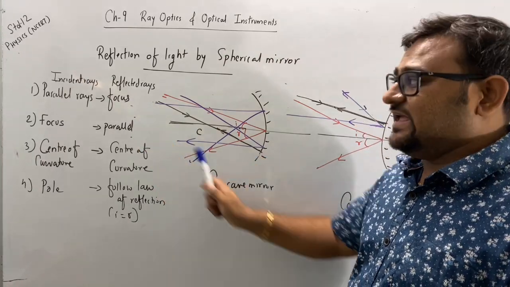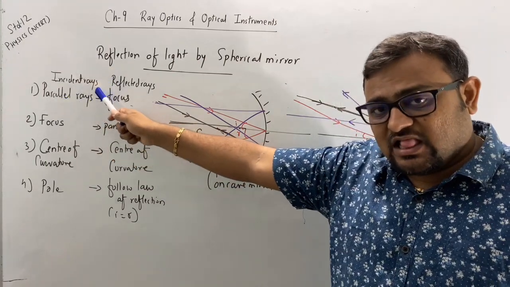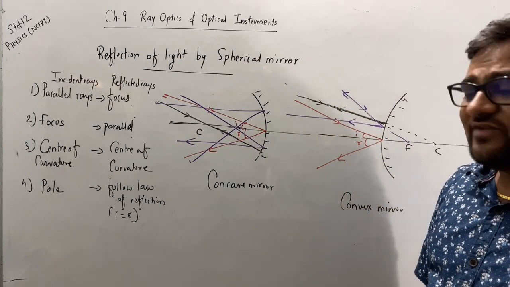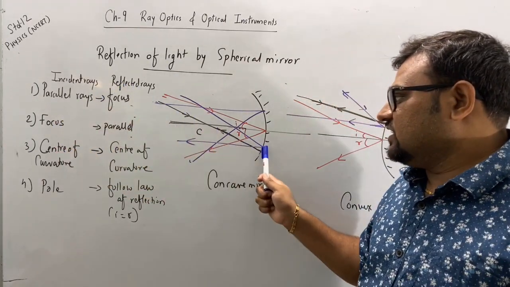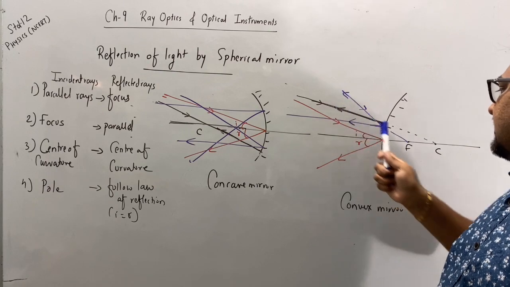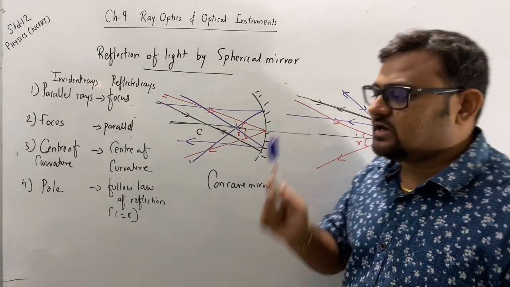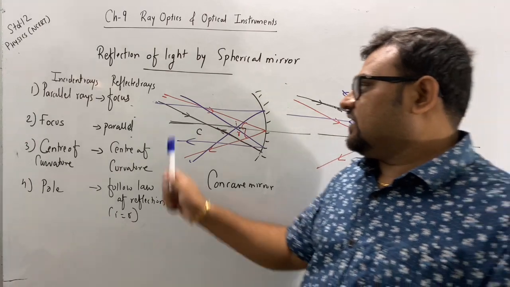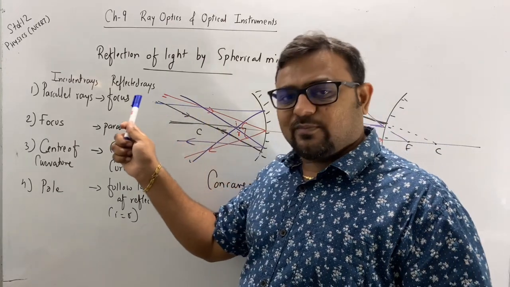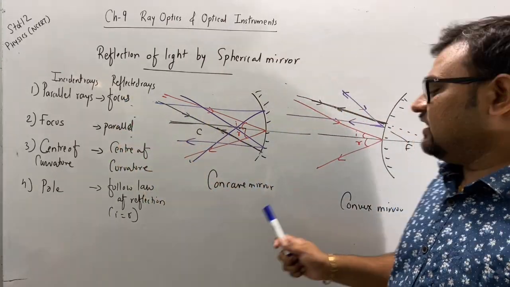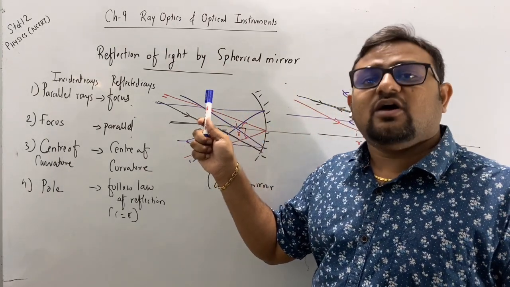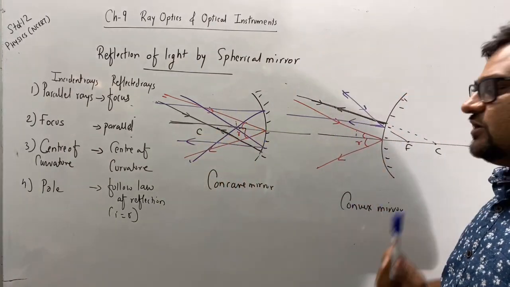concave mirror. When the incident rays are parallel, then the reflected rays diverge away from the focus in convex mirror. When the incident rays pass through the focus, the reflected rays are parallel. When the incident rays are directed towards the focus, the reflected rays are parallel in convex mirror. If the rays are passing through the center of curvature, then the reflected ray will follow the same path but in the opposite direction in concave mirror. And if the rays are directed towards the center of curvature, again the reflected ray will have the same path but in the opposite direction in convex mirror.